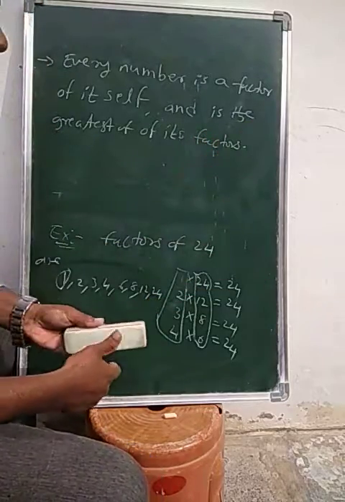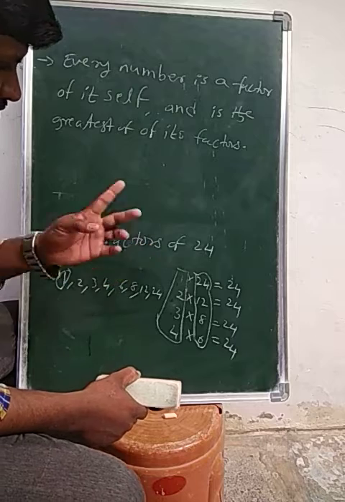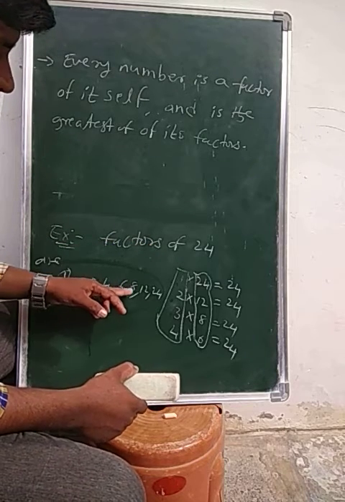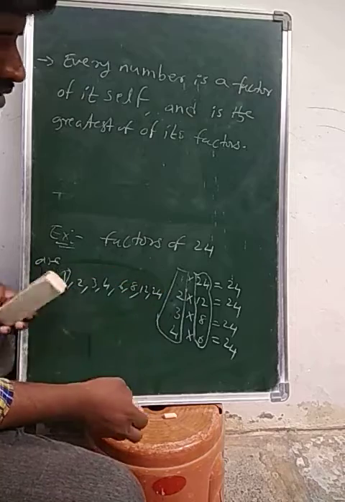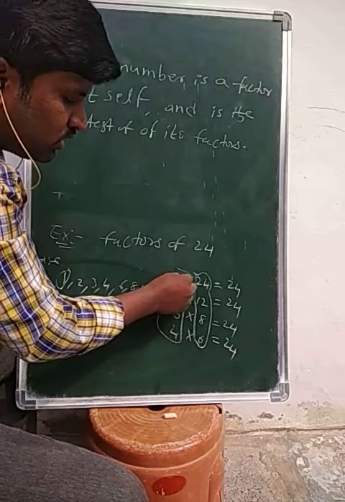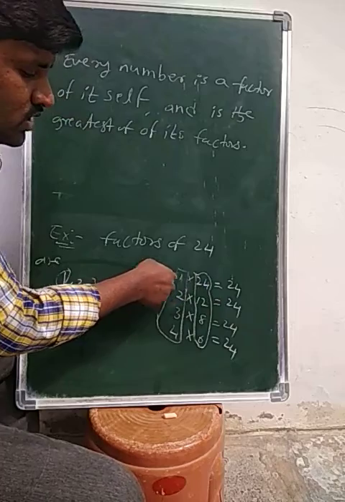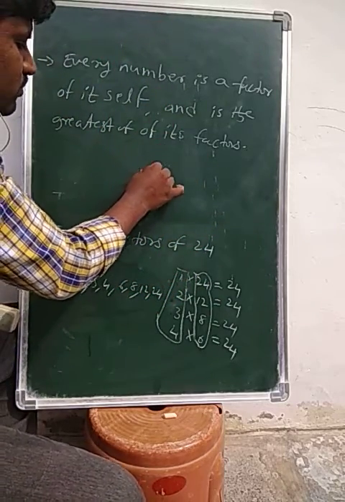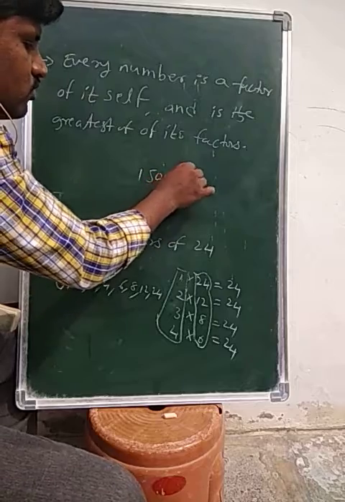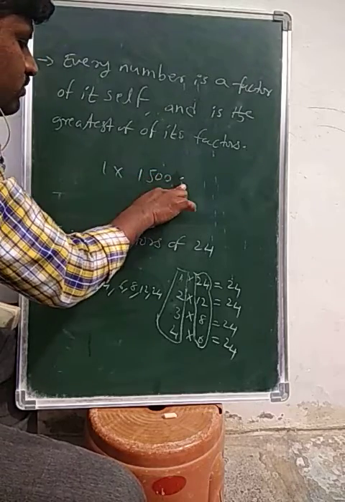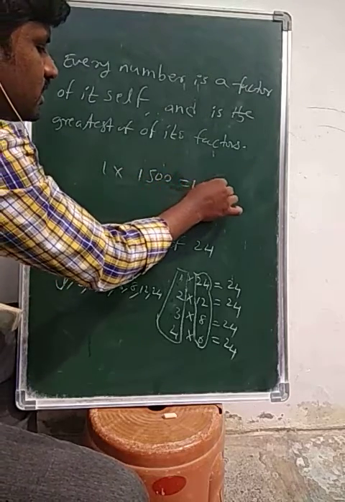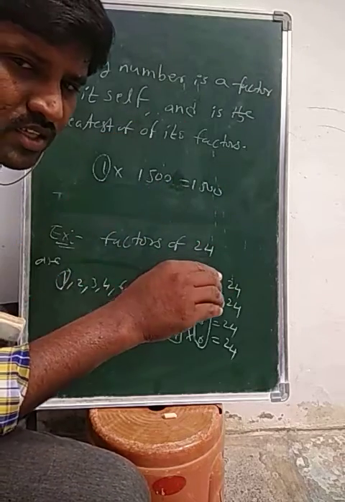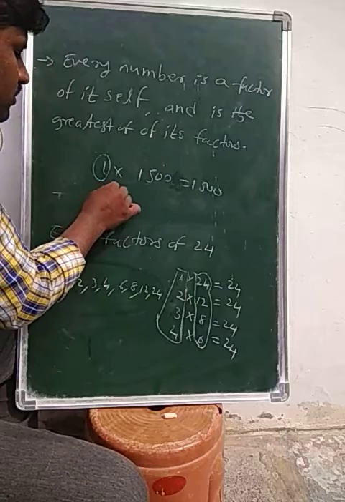Now you just observe the factors of 24 are 1, 2, 3, 4, 6, 8, 12 and 24. We know that 1 twenty-four is 24 and 24 ones are also 24. You take any number, for example 1500. We know that 1 into 1500 is equal to 1500. Here 1 is the smallest factor, and what is the greatest factor? 1500 only.